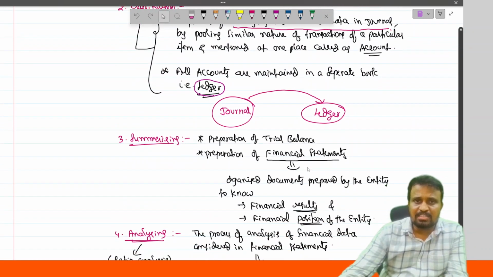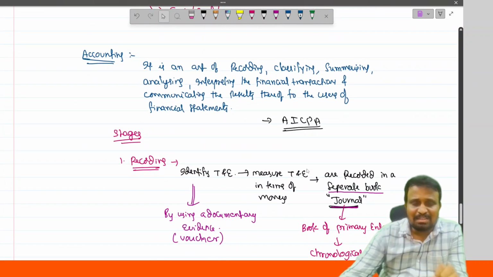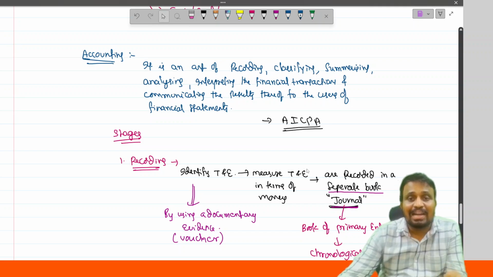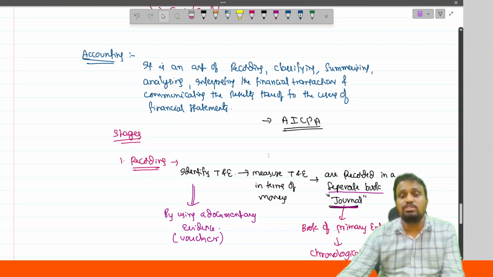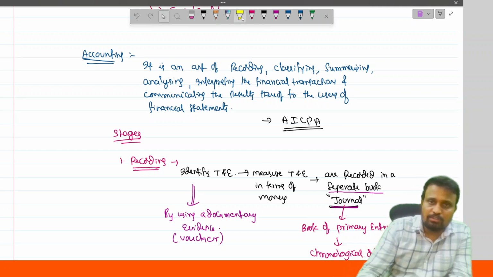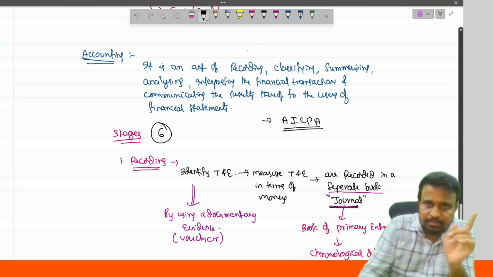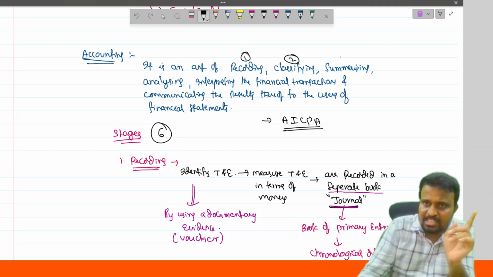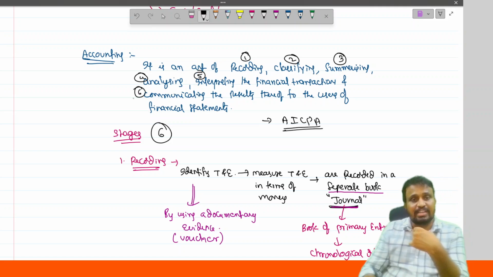Accounting is an art of recording, classifying, summarizing, analyzing, and interpreting the financial transactions and communicating the results thereof to the users of the financial statement. It generally consists of six stages. One is recording, second is classification, third is summarizing, fourth is analyzing, fifth is interpreting, sixth is communicating.